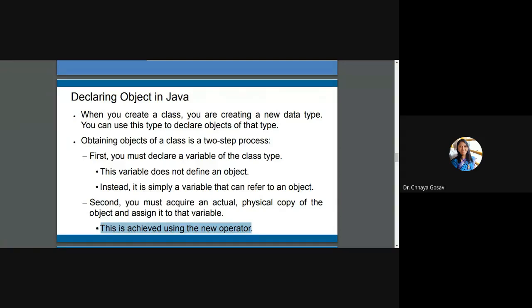Here I am not able to switch between tabs. So every time I have to stop presenting and then share that particular tab with you.